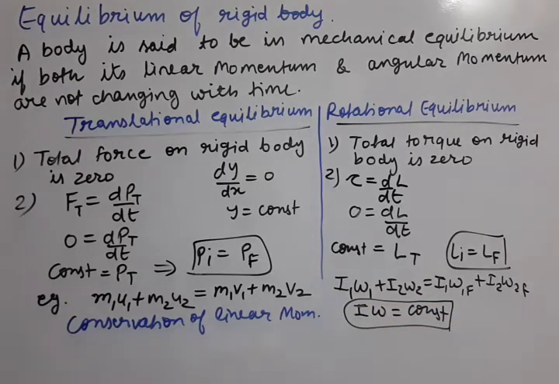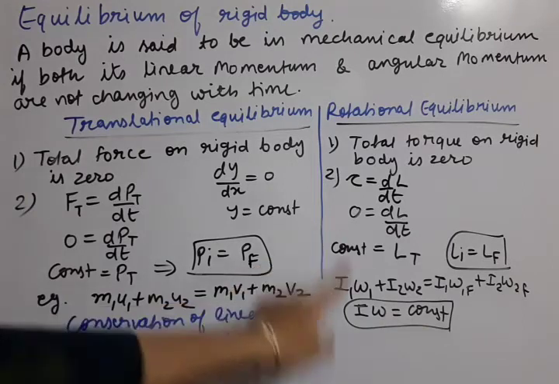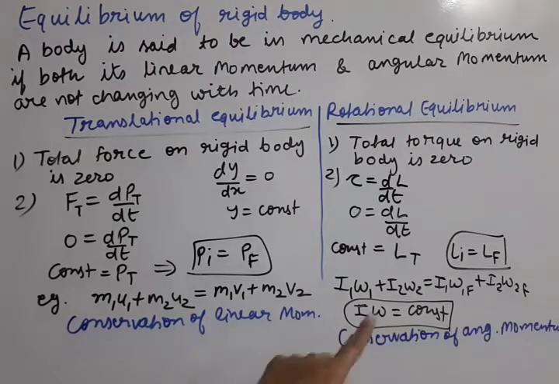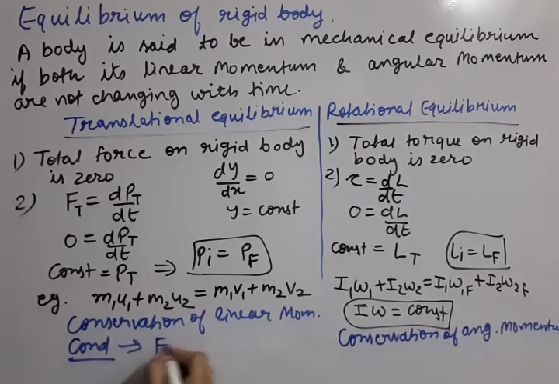Okay, so in any manner we can learn it. So this is suggesting to us the conservation of angular momentum. Let us now conclude these points this way: what is the condition for conservation of linear momentum? Force should be 0. If we want linear momentum to be conserved, force should be 0.